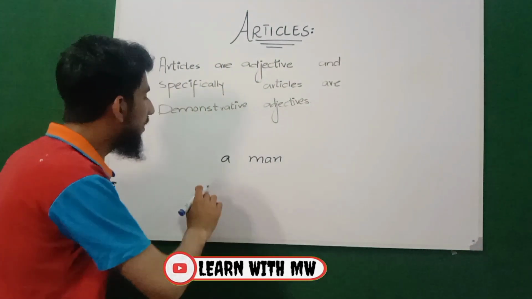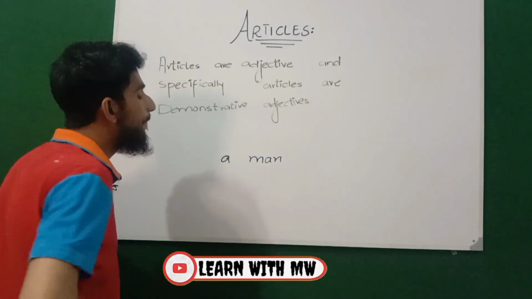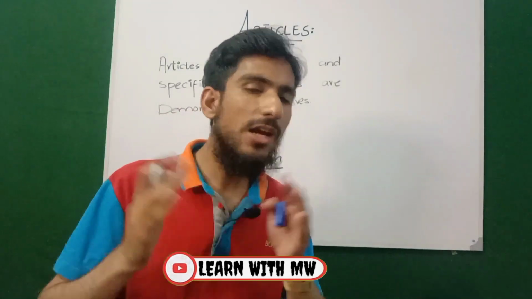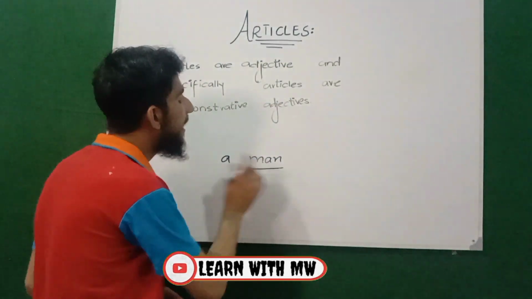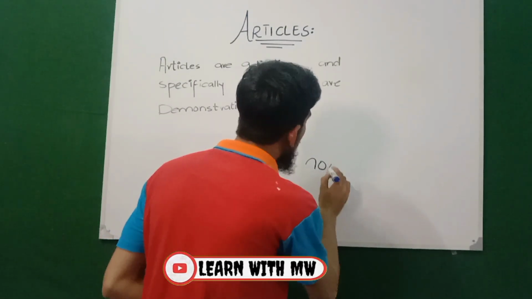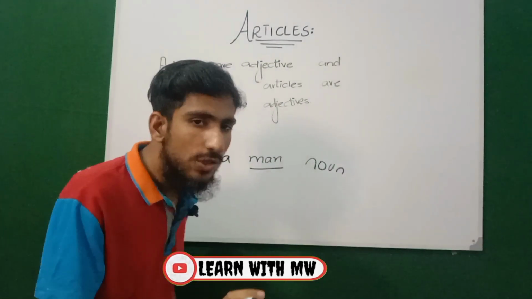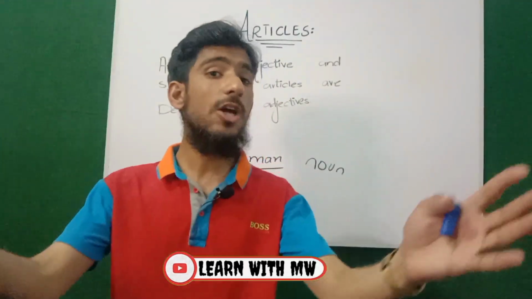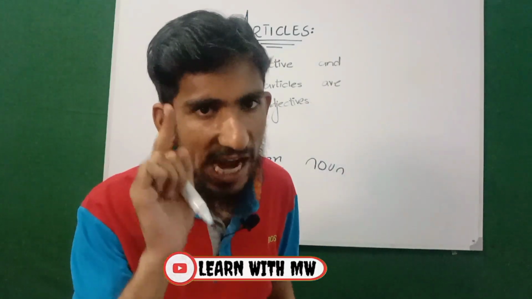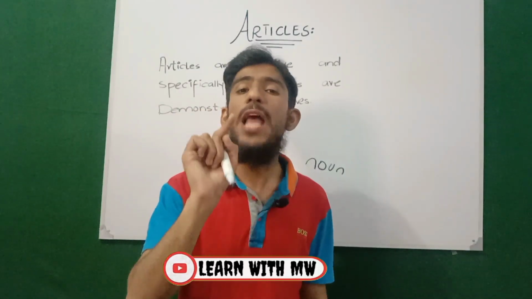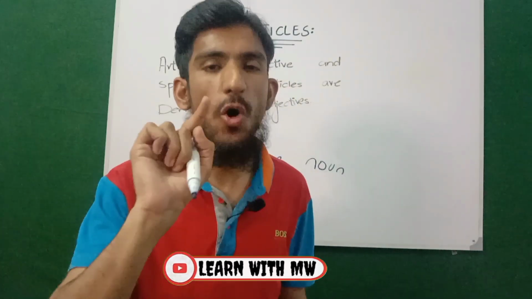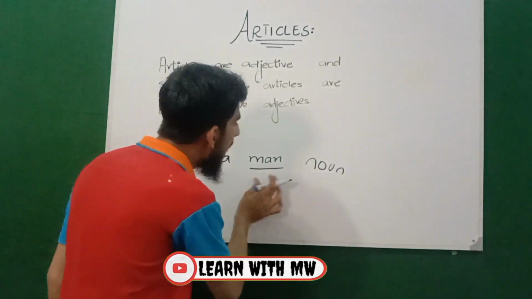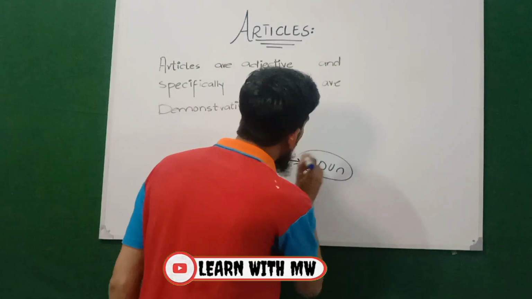Look, I will give you a simple example. Now look at this: man. We have discussed that naming words are called nouns. So man here is a noun according to grammarians, and those words which add meaning to the noun, grammarians call adjectives. Look, you have to pronounce it correctly: it's adjective, with the stress on the first syllable. Look, man here is behaving as a noun according to grammar.